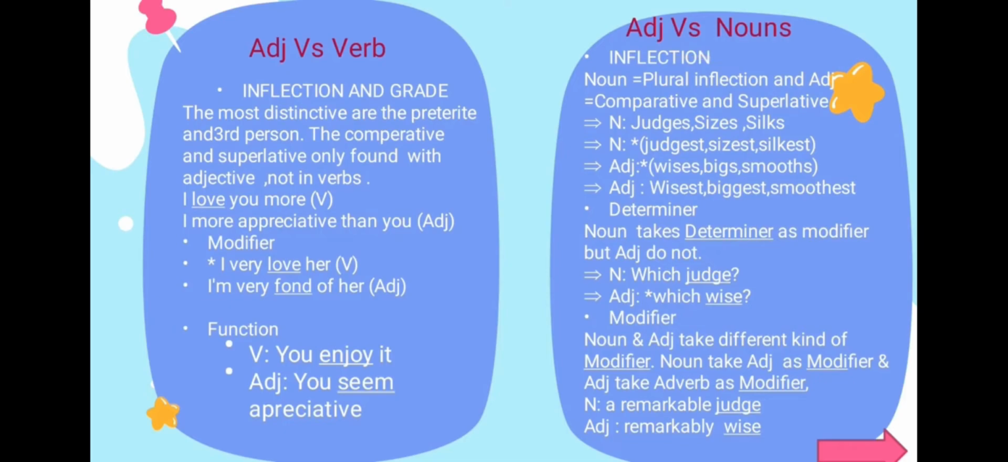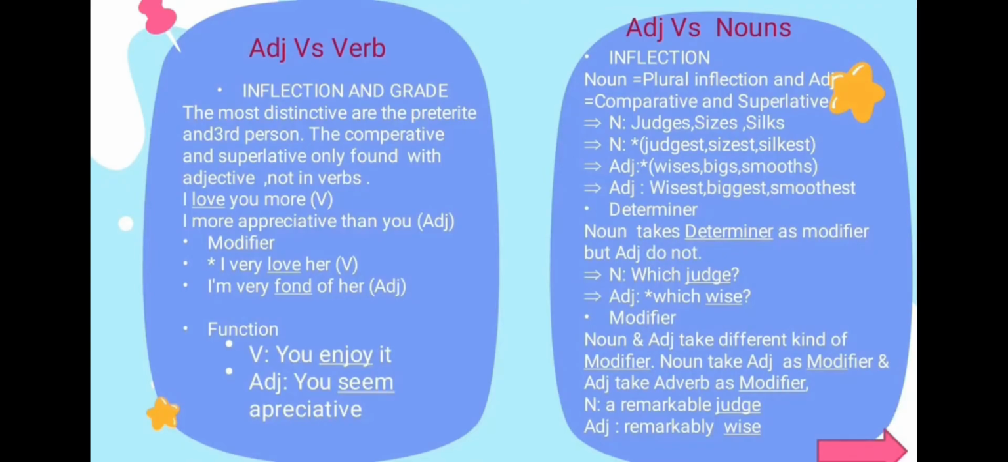Adjective versus noun. The adjective has comparative and superlative form while the noun has a plural inflection. For example, noun: judge, size, silk, and plural: judges, sizes, and silks. And adjective: wise, peaks, smooth, and comparative: wiser, peaker, smoother. Not all nouns have plural form and not all adjectives have a comparative and superlative form, but where the form does exist, the difference between noun and adjective is particularly clear.